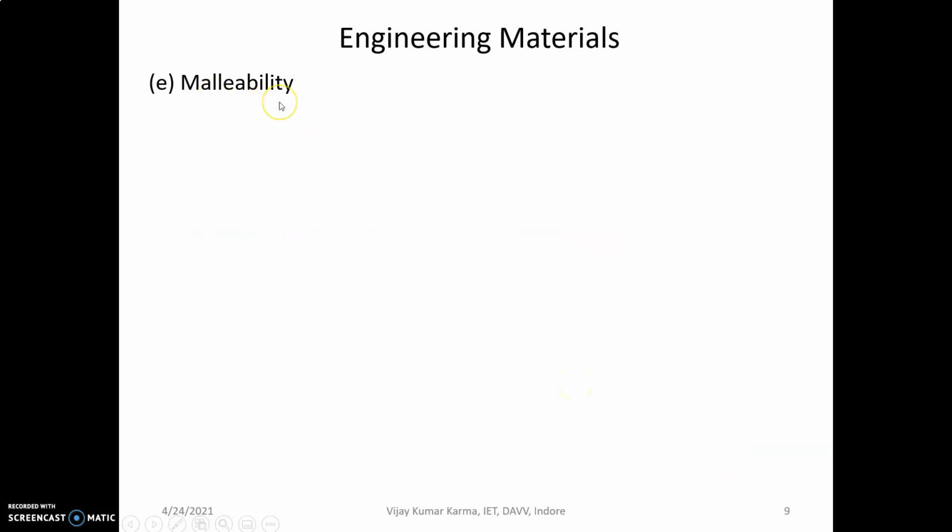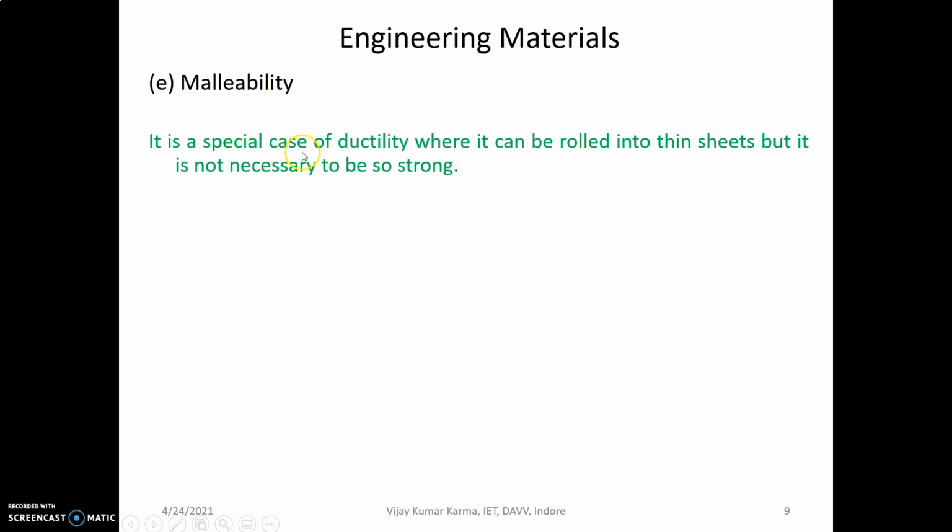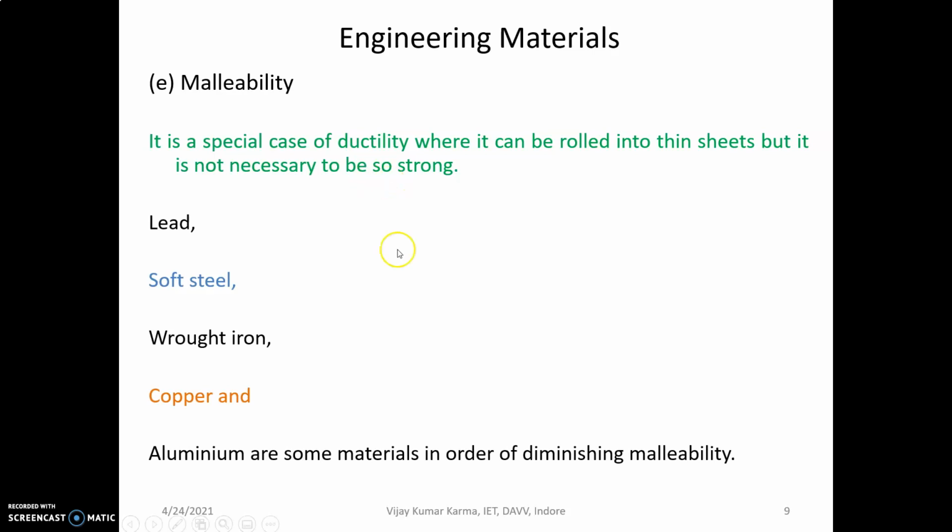Malleability, another property, is a special case of ductility where the material can be rolled into thin sheets, but it is not necessary for it to be so strong. When the material is rolled into thin sheets, the property is known as malleability. Lead, soft steel, wrought iron, copper and aluminum are some materials, in the order of diminishing malleability.